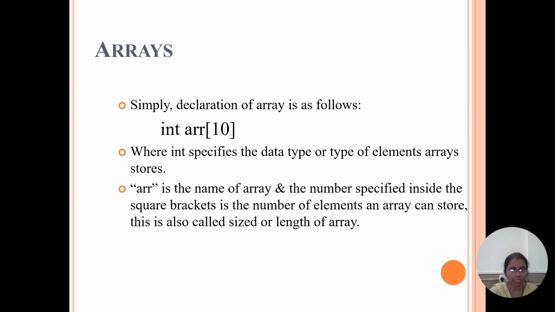Declaration of an array: you have to take the data type, the array name, and the size. You have to mention the size of an array. For example, if the array contains 10 integer elements, we declare it as int array[10]. Here int specifies the data type or type of elements the array can store, array is the name of the array, and the number inside the square brackets is the number of elements the array can store. This is called the size or length of an array.